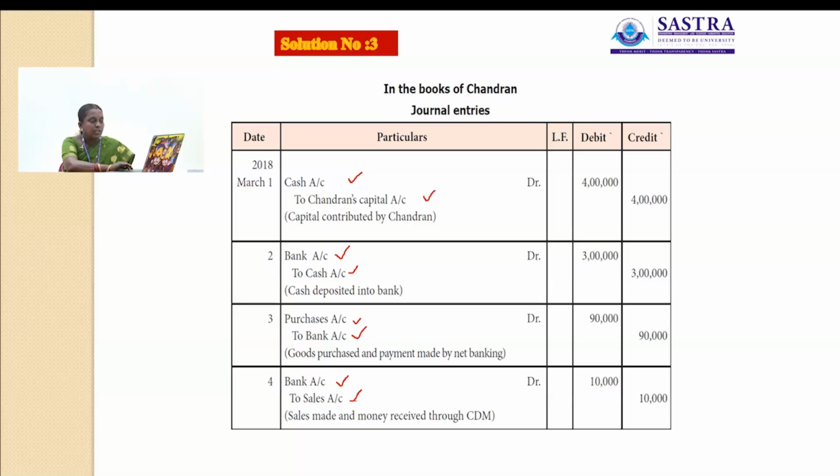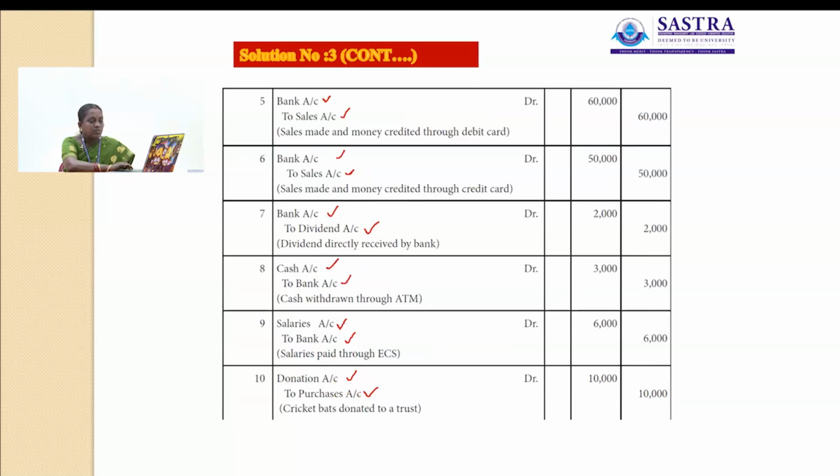Then next one is sales made to Vivek, who made the payment by debit card. This is also a bank transaction. So we are selling the goods to Vivek, and he made the payment by debit card. So he paid the cash, so that is a cash or bank transaction. So the journal entry for this transaction is bank account debit to sales account.